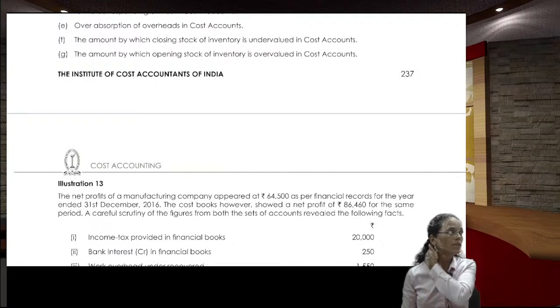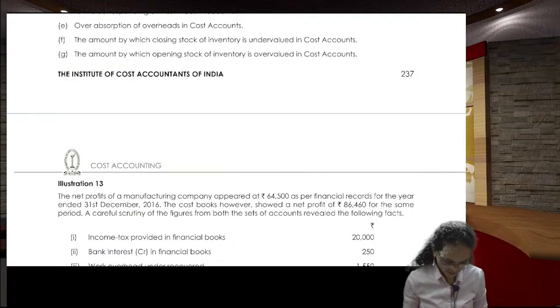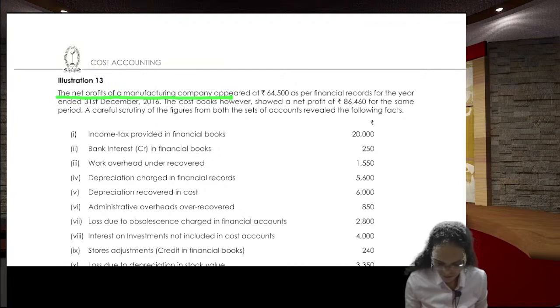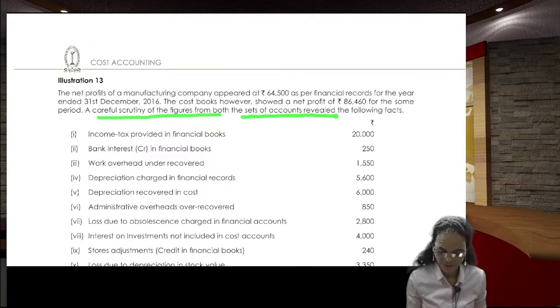Okay, the first question here is: the net profit of a manufacturing company appeared at 64,500 as per the financial records for the year ended 31st December 2016. The cost books, however, showed a net profit of 86,460 for the same period. A careful scrutiny of the figures from both the sets of accounts revealed the following facts.